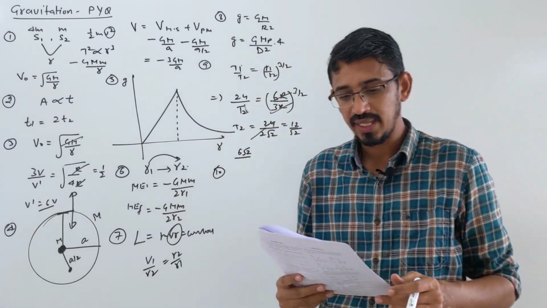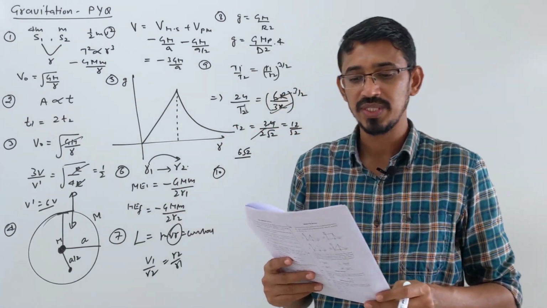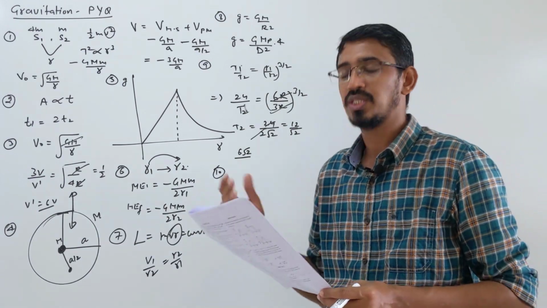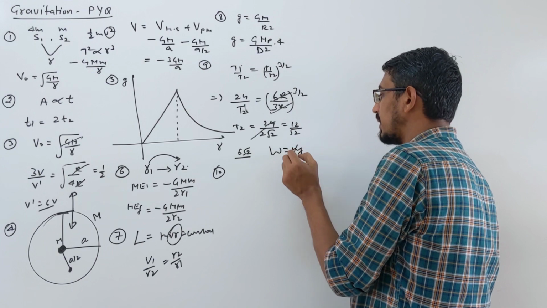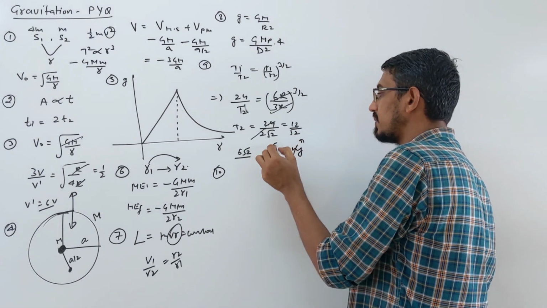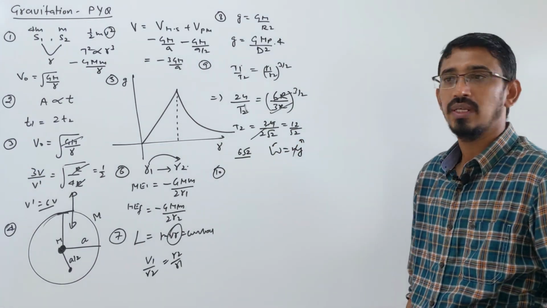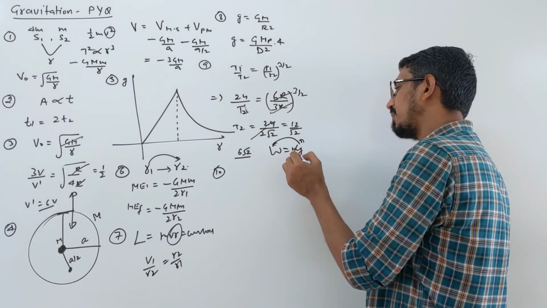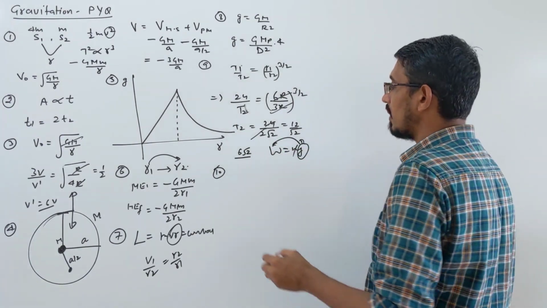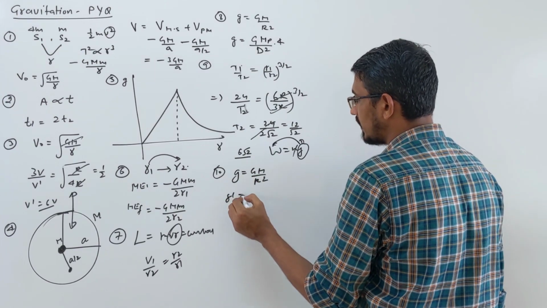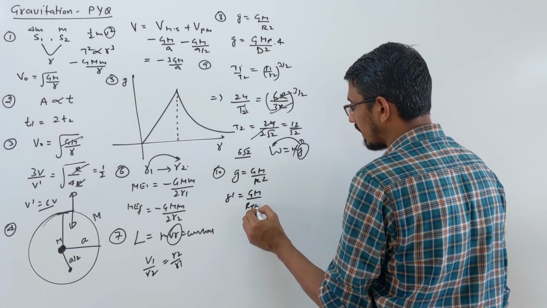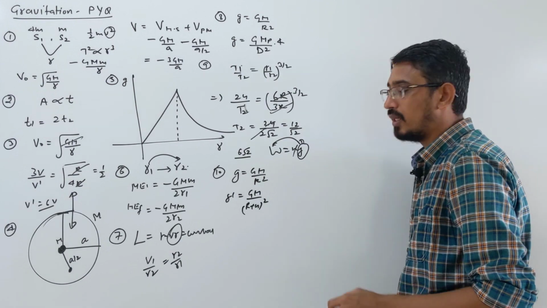Question number 10. They said the height at which the weight of the body becomes 1/16 of the weight on the surface. Weight is simply mg. We know that m never changes. What is changing? g is changing, and the same change will happen in weight also. So if you want to find the change in weight, you can talk about g only. So how does g vary? The original formula of g is Gm by r square. At any height, g dash is Gm upon (r plus h) whole square.